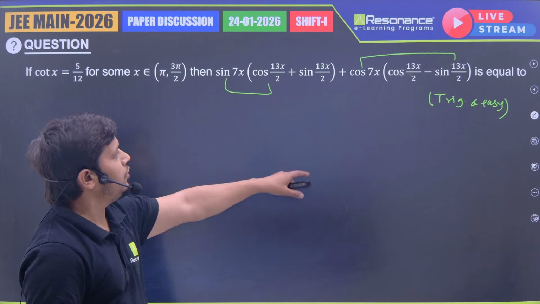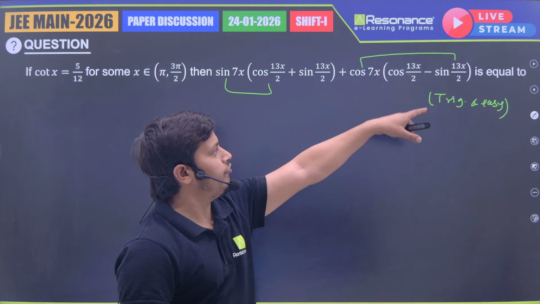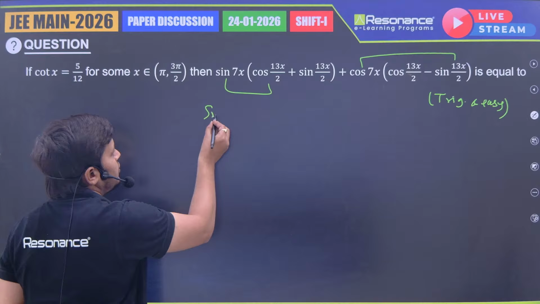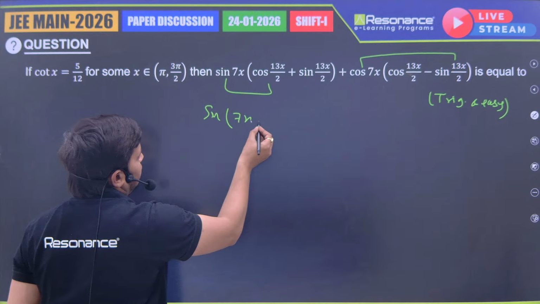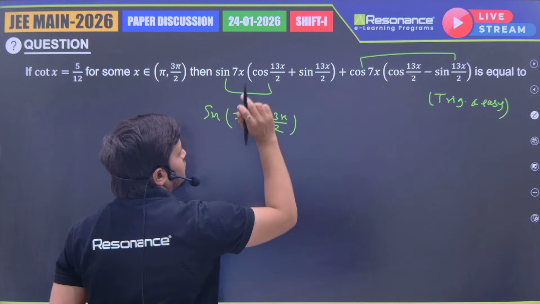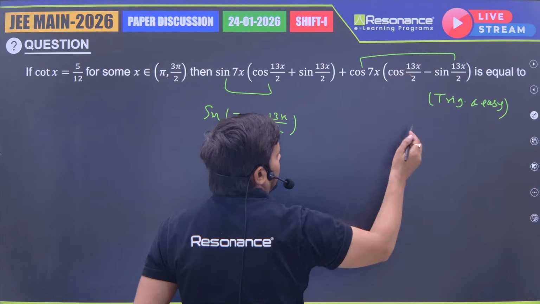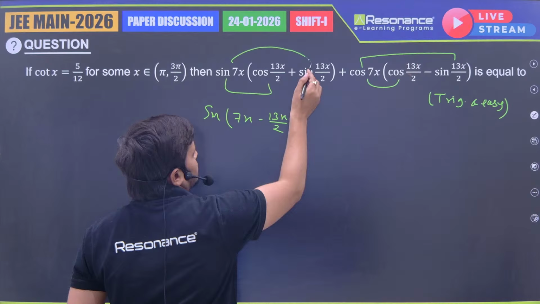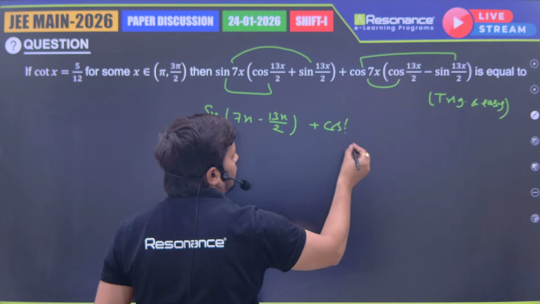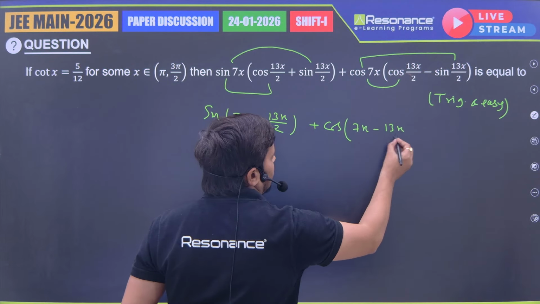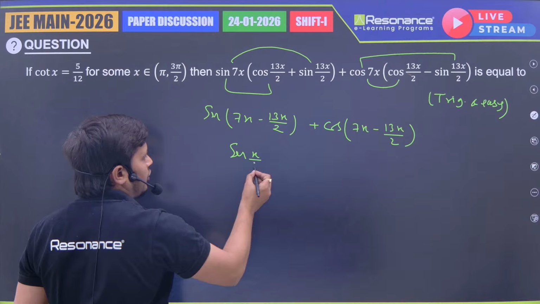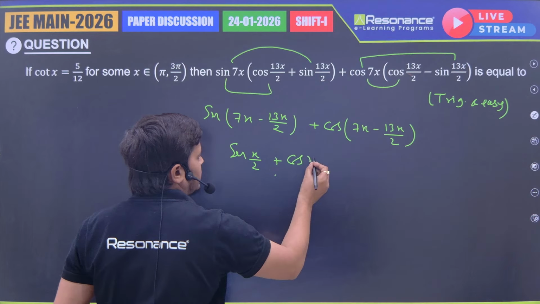Sine a cos b, minus sign, because when we multiply, both minus comes, minus cos a sine b. So what we are getting is that pair, sine a minus b, 7x minus 13x by 2. Then further when we multiply sine a sine b, and this is cos a cos b, if you multiply these two and these two, cos a cos b plus sine a sine b, that is the cos a minus b formula. A is 7x and b is 13x by 2. So 7x minus 13x by 2, what we got? Just simply sine x by 2, and here we got cos x by 2.